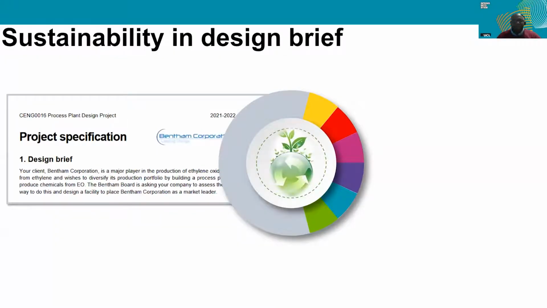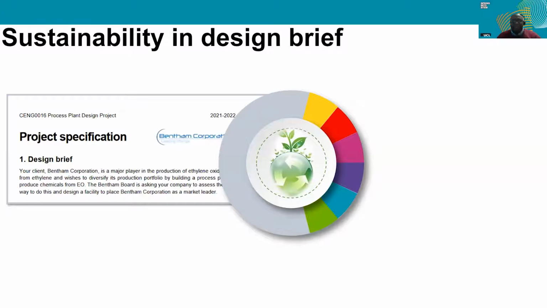At the start of the academic year, we hand students a project specification or a project brief, which they're going to have to work on throughout the rest of the academic year. The students serve as contractors on the project, while we, the teaching team, and of course the wider academic team in the Department of Chemical Engineering here at UCL, act as members of the Bentham board because our company is styled as Bentham Corporation.